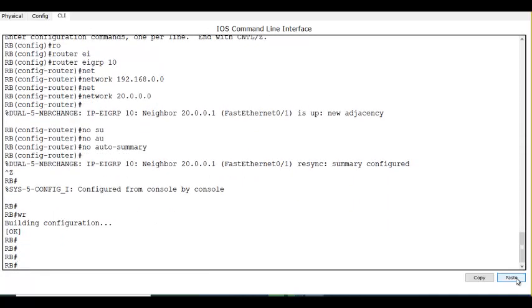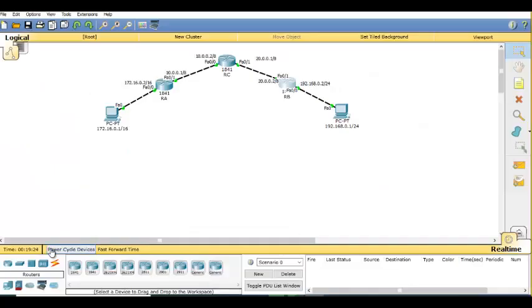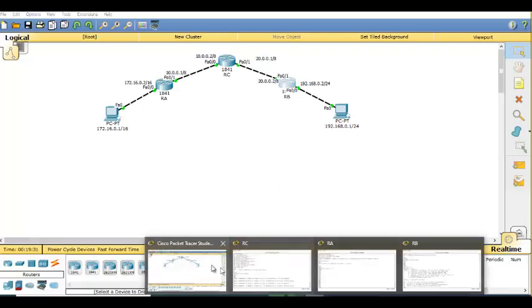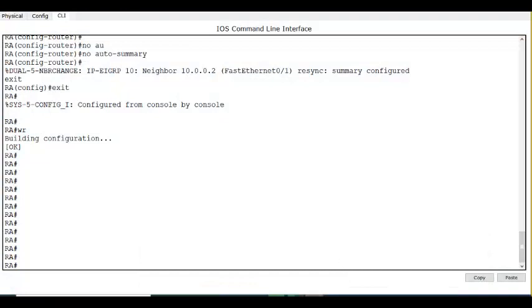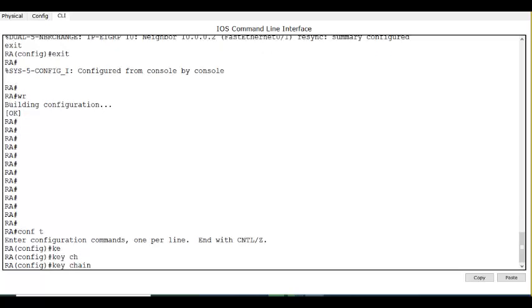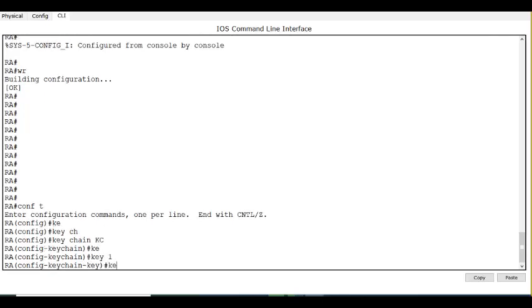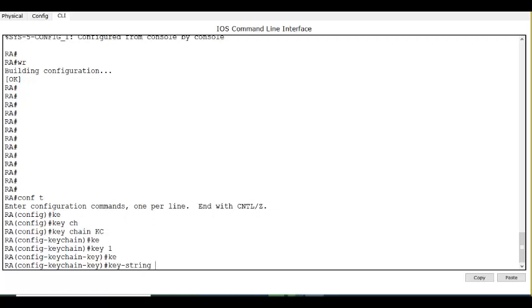Now if you see the routing table, show IP route, I have the routes to reach the 172 network. Now let us enable authentication between router A and router C. On router A, you first create a keychain. Give a name. I'm giving KC. Key 1. Key string. Key string means password. I'm giving Cisco123.